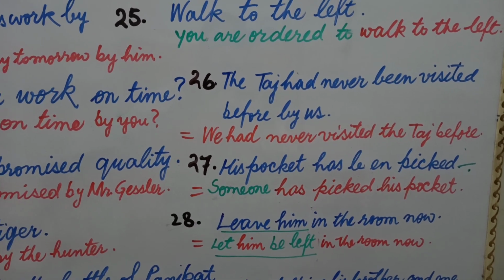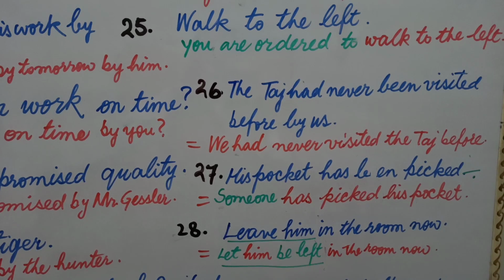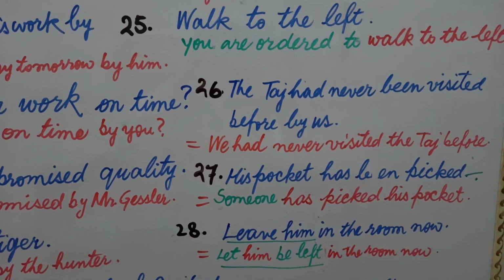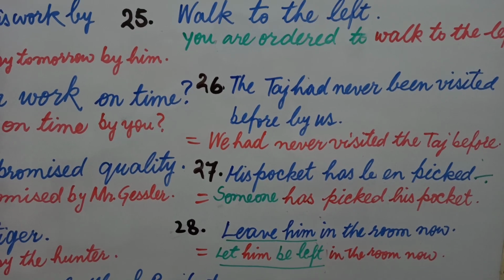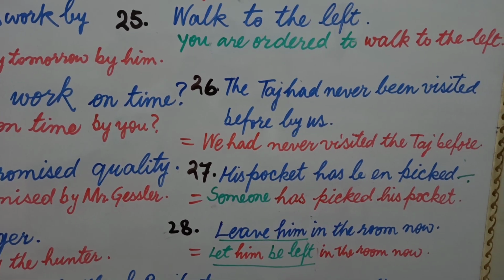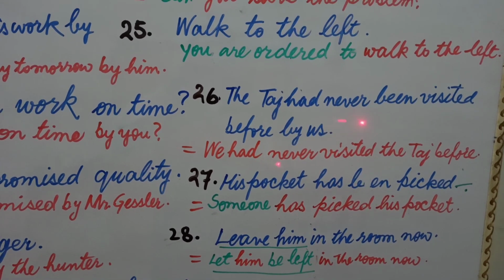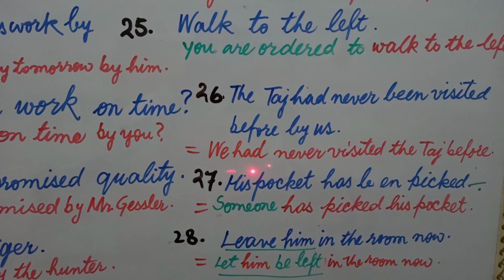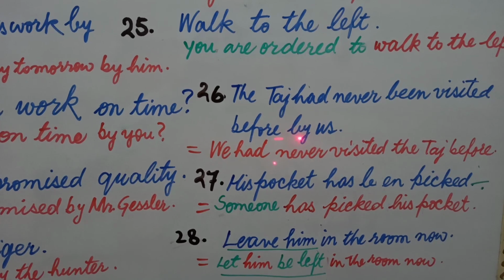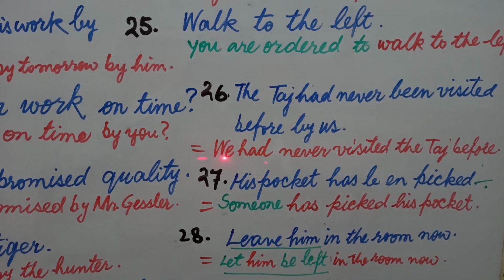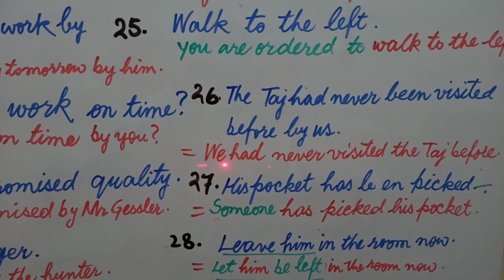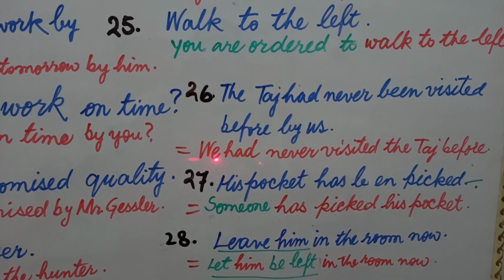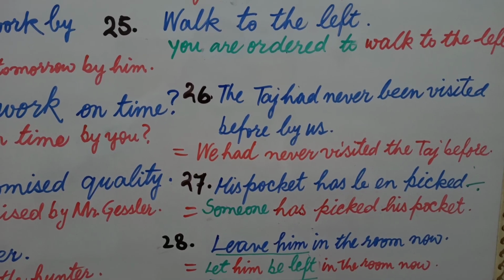Now let's come to the question number 26. The Taj had never been visited before us. Had been means this sentence is based on past perfect tense. And because it is passive voice, you have come to know that the noun or pronoun used after by will come in the beginning, in nominative case, meaning in the form of subject. So by us is changed into we and had is written in the beginning.